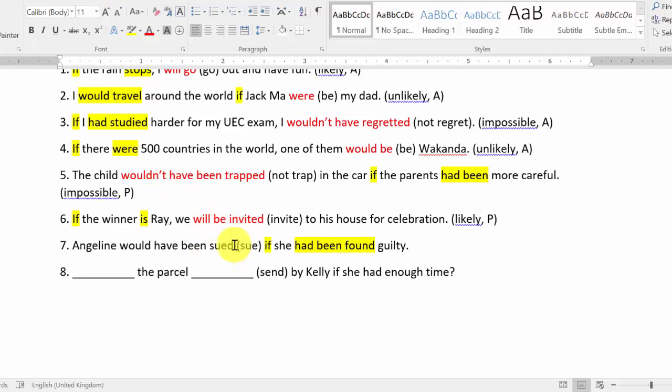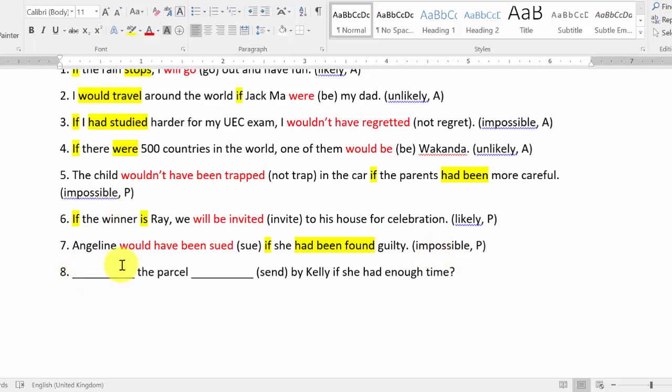Sue means 告, so if she was found guilty, she would be sued. Okay, that's the meaning of the sentence. So Angeline would have been sued if she had been found guilty. So this is impossible and passive voice. Okay, if during that time she had been found guilty, then she would have been sued.